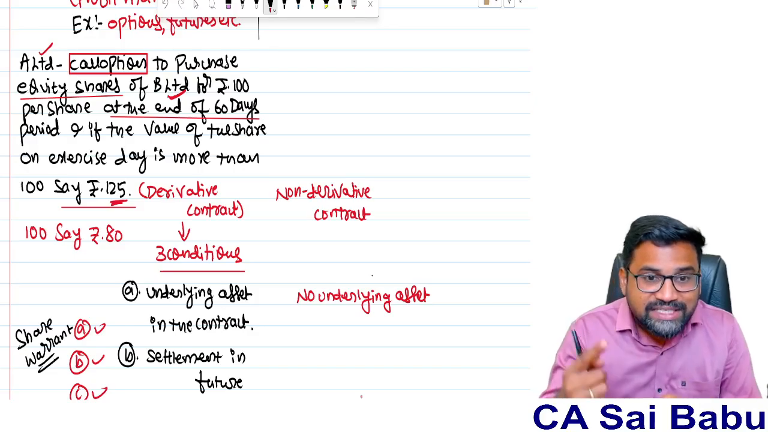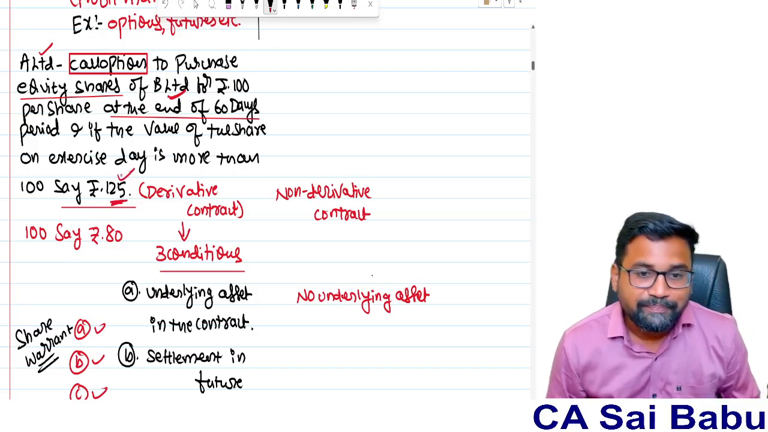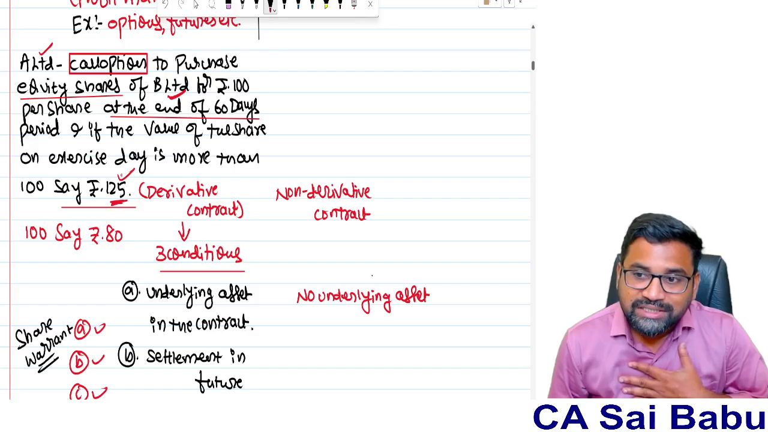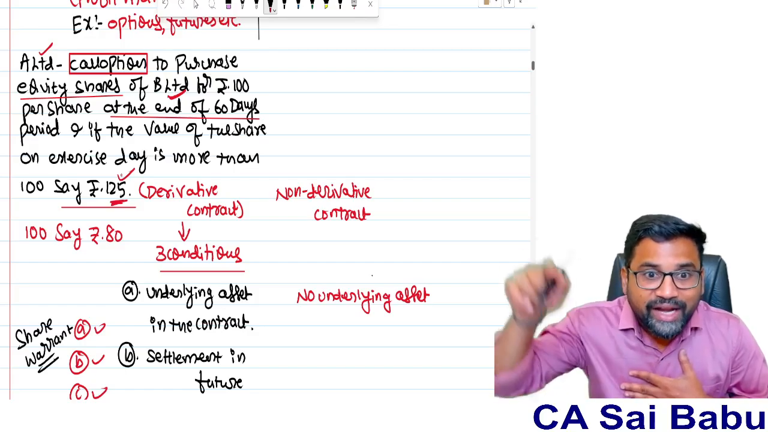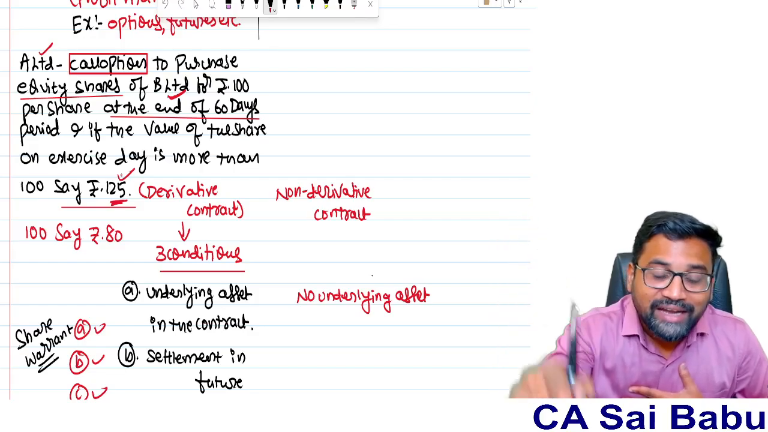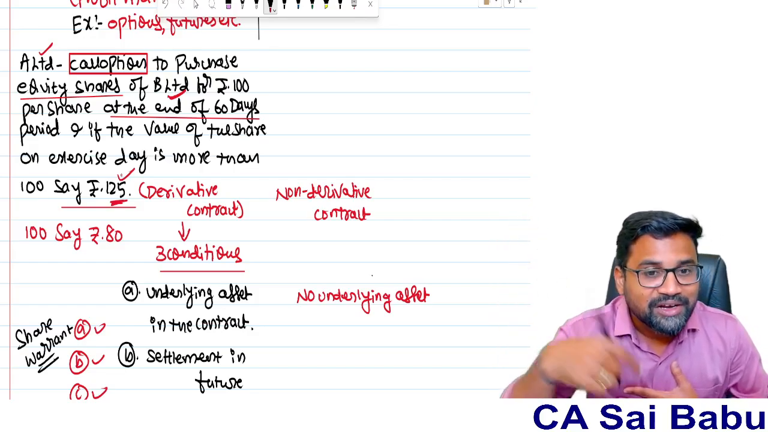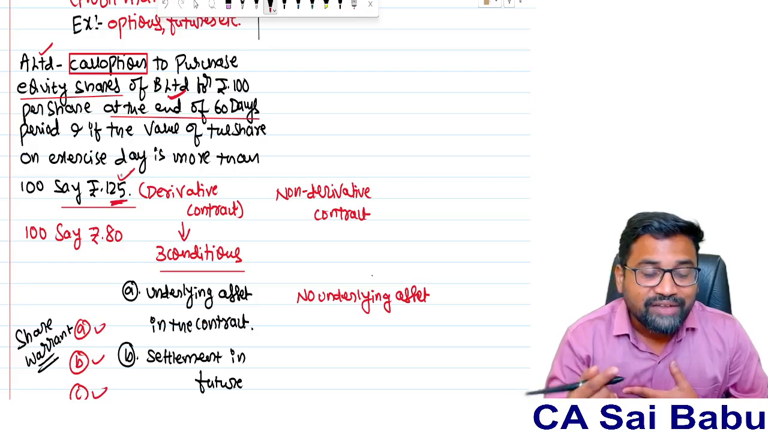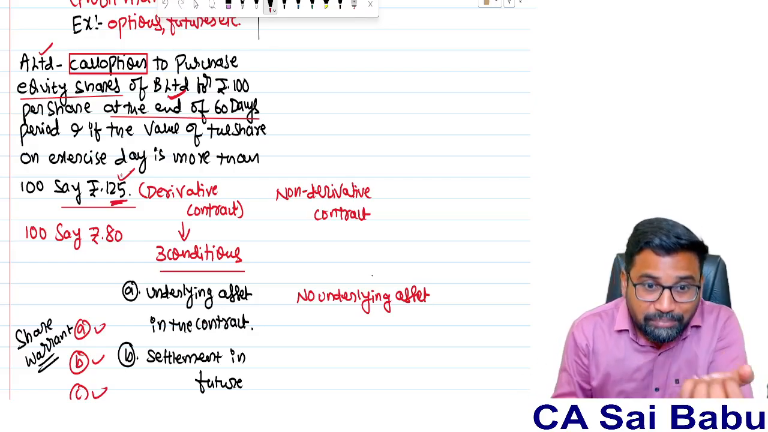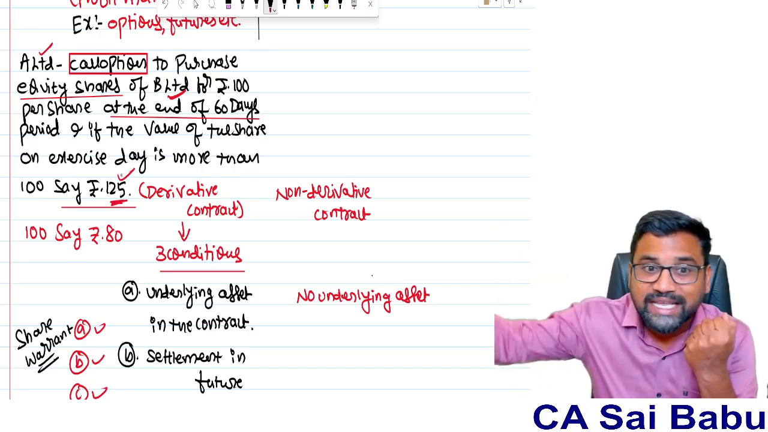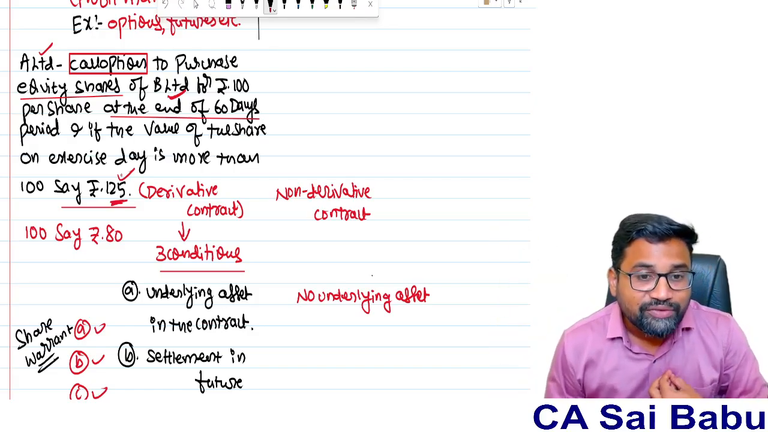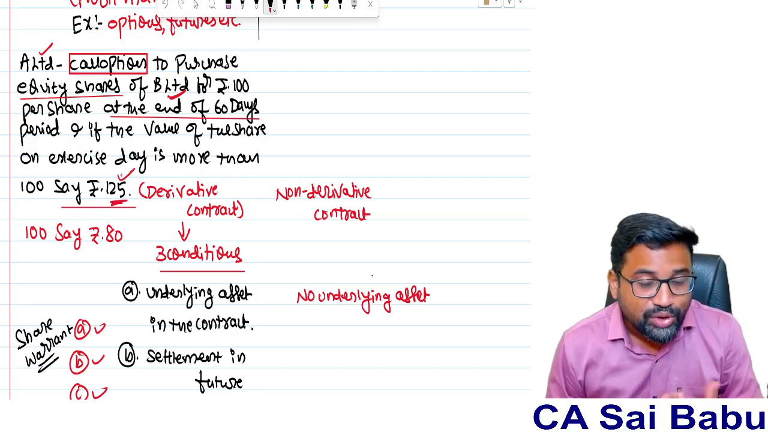Suppose after 60 days, the price in the market is 125. Being A Limited, this share is right now trading at 125 in the market, but I entered a contract to purchase this share at 100 rupees. So straight away there is a 25 rupees profit for me. If I purchase the share at 100 rupees and sell it at 125, 25 rupees is a potentially favorable profit for me.